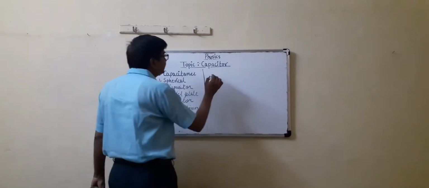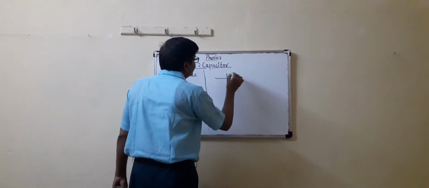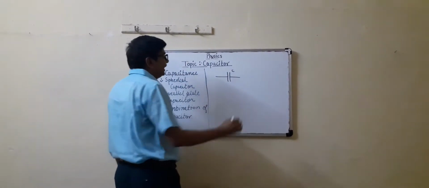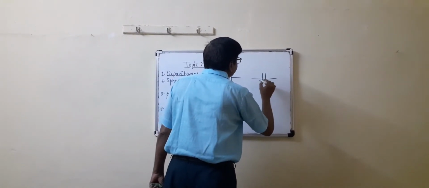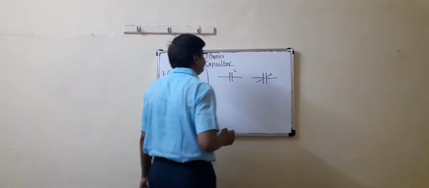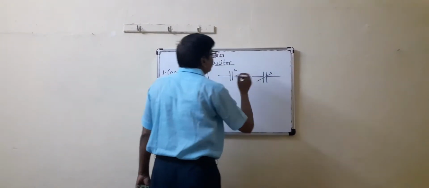The representation of a capacitor is like this, denoted C, and the representation of a variable capacitor is like this, variable capacitor.